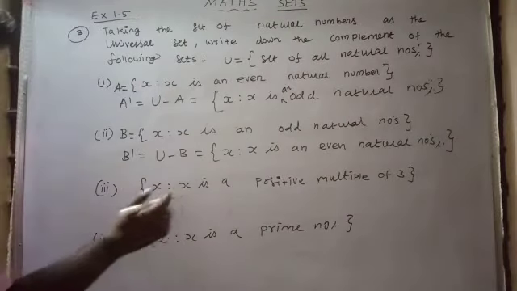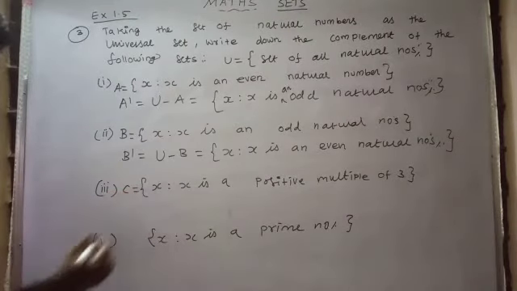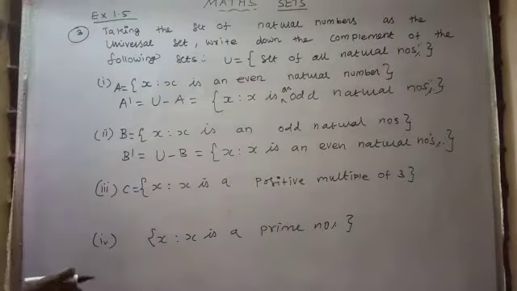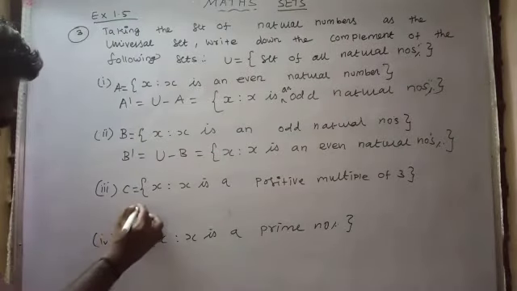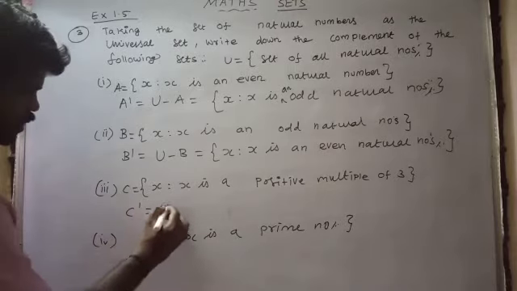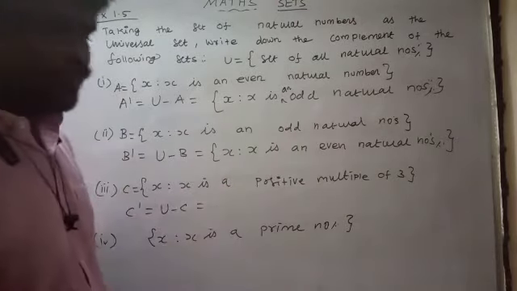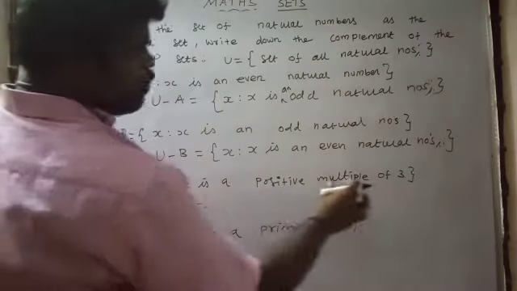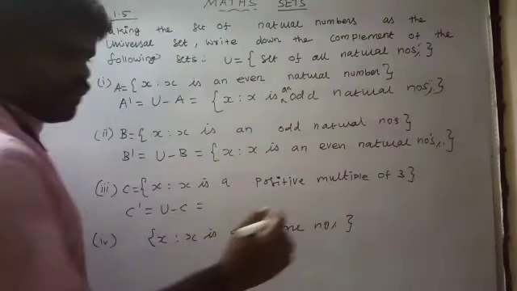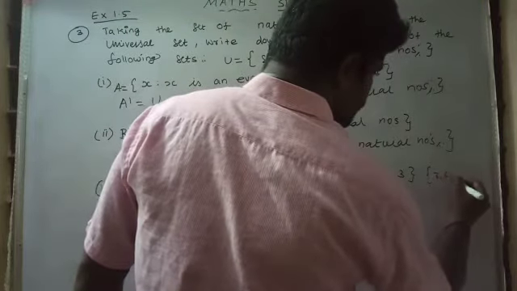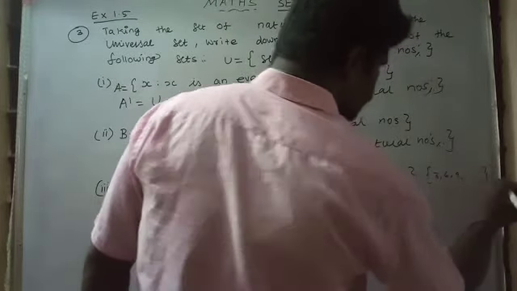And this is question number 3, C, X such that X is a positive multiple of 3. Here C dash is equal to U minus C. U is the set of all natural numbers and C is the multiples of 3, that is 3, 6, 9, and so on.